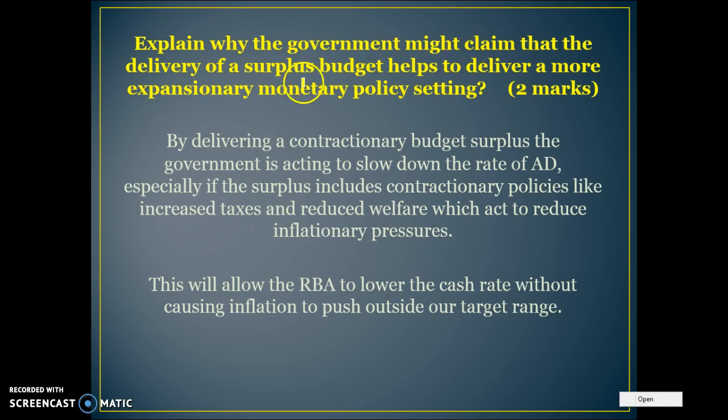For this question: explain why the government might claim that the delivery of a surplus budget helps deliver a more expansionary monetary policy setting. Well, by delivering a contractionary budget surplus, the government acts to slow down aggregate demand, which then allows the RBA to be more expansionary. So if the government decides to increase taxes or reduce welfare, this reduces inflationary pressures and allows the RBA to lower the cash rate without causing excessive inflation.